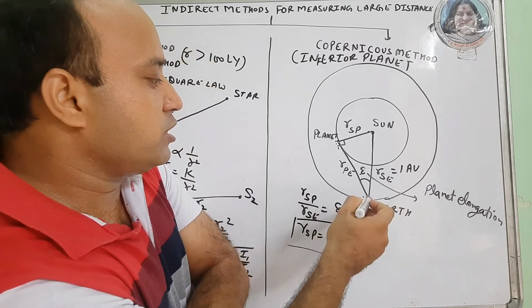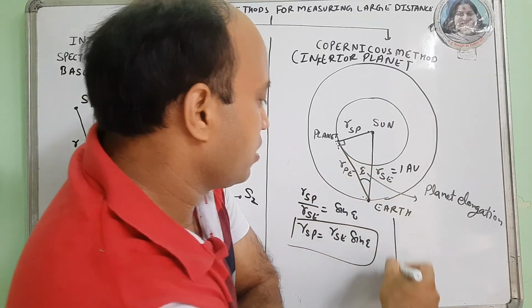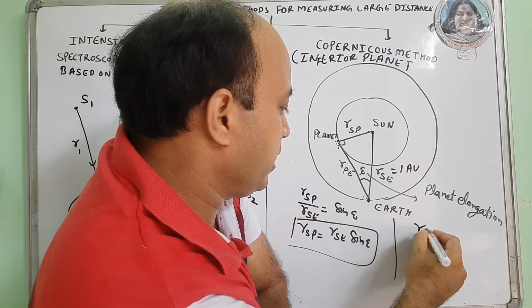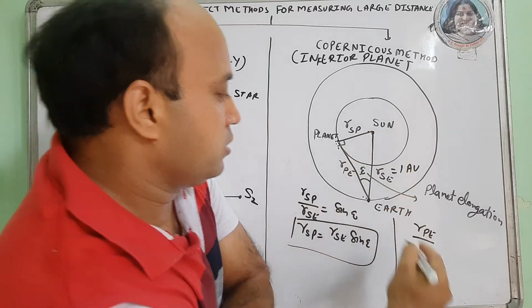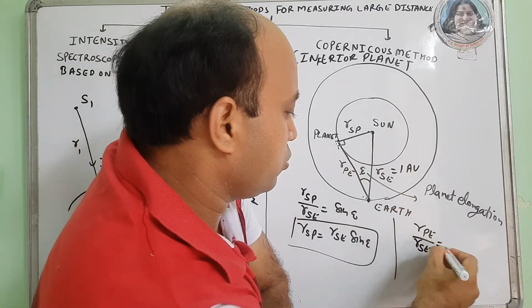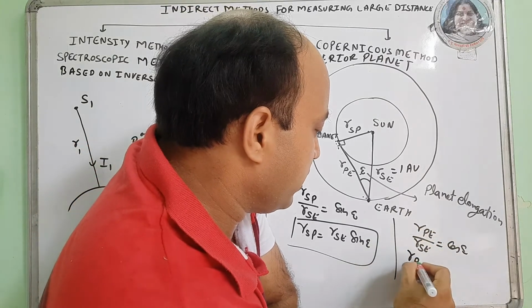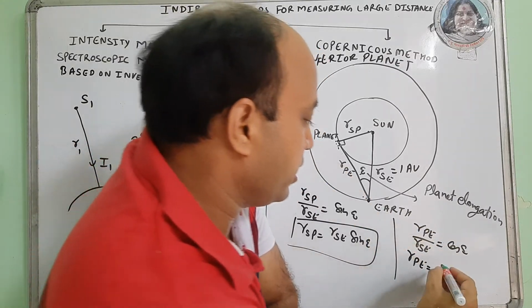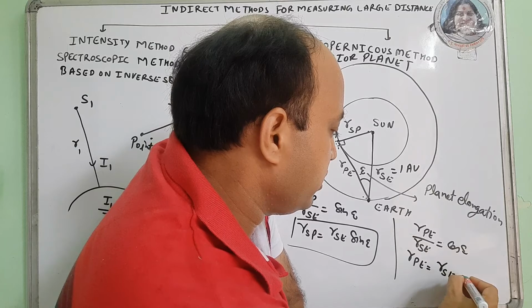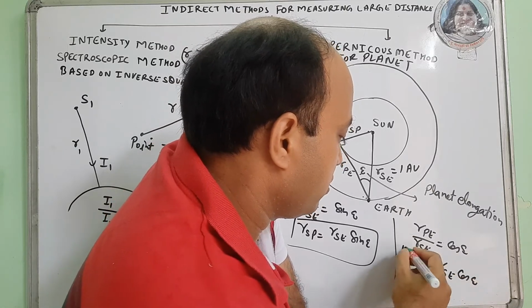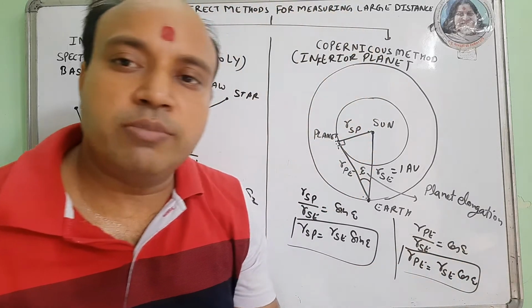If I want the distance between the earth and the planet, then R planet-earth upon R sun-earth is equal to cos epsilon. So the distance between the planet and the earth can be found as the distance between the sun and earth into cos epsilon. So this is the inferior planet method.